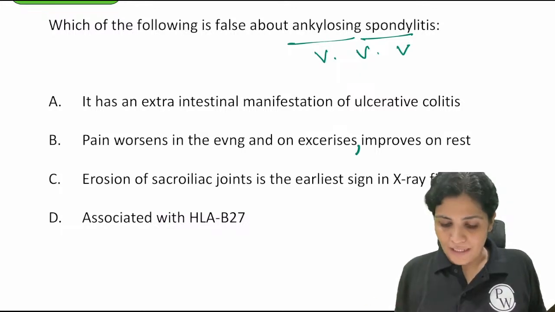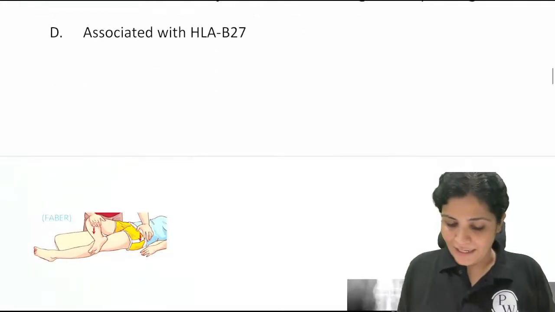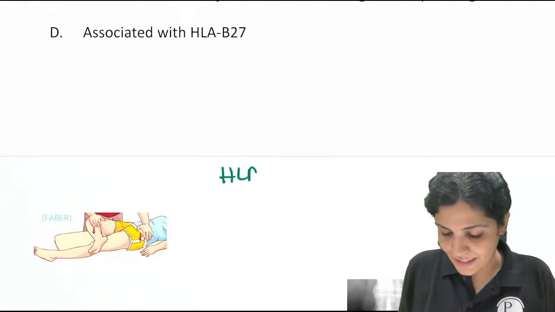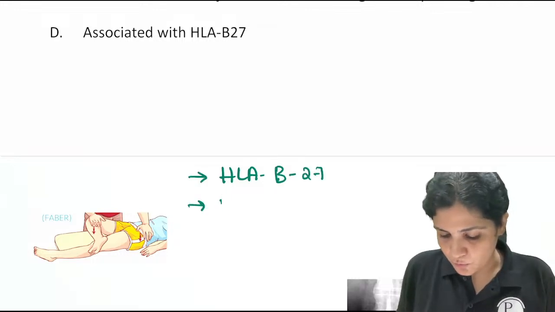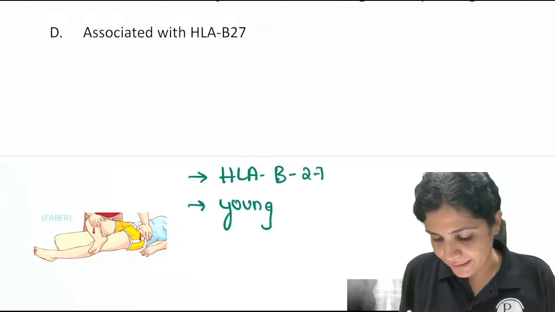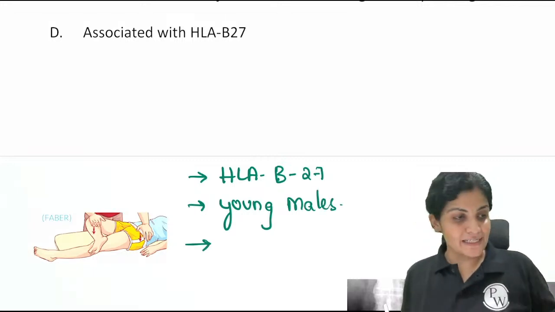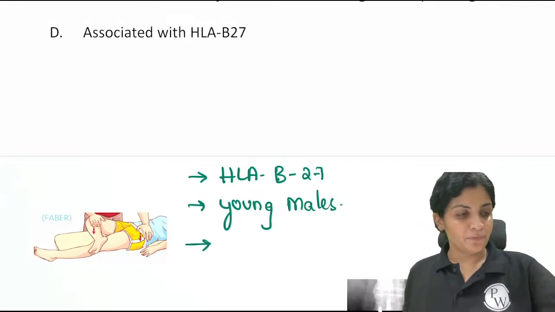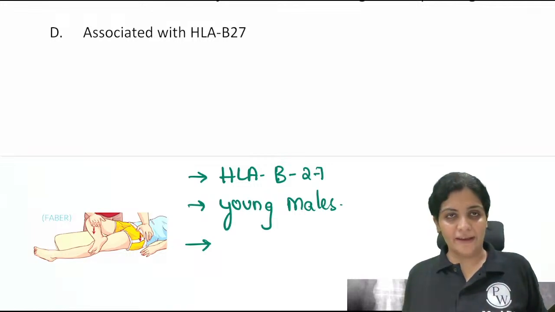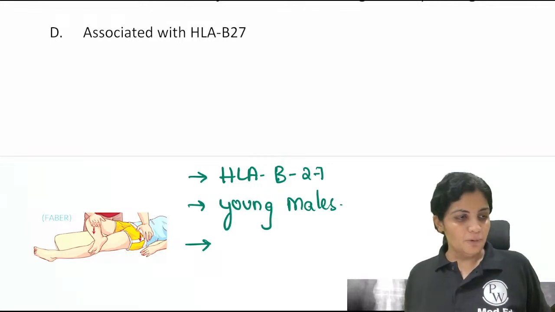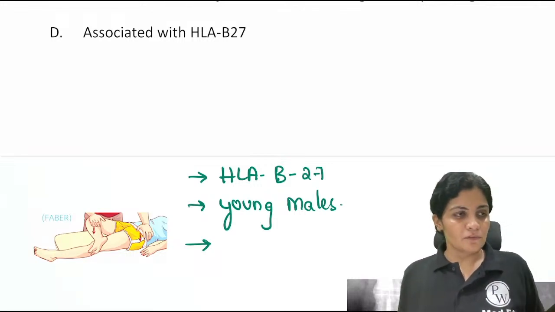Okay, we all know that ankylosing spondylitis is a condition which is associated with HLA-B27, and we all know that it is mostly seen in young males, right? And what are the presenting symptoms? How do they present? The classical presentation of ankylosing spondylitis. One word.